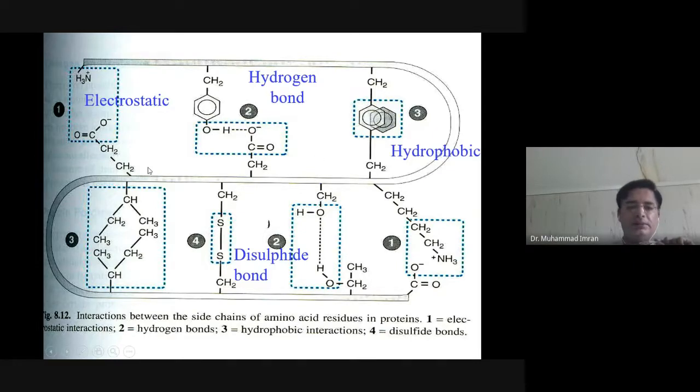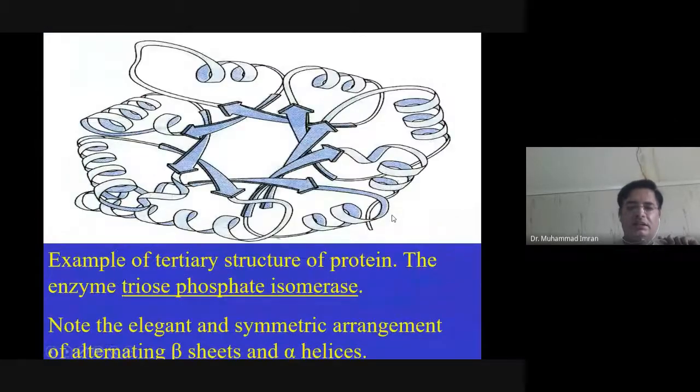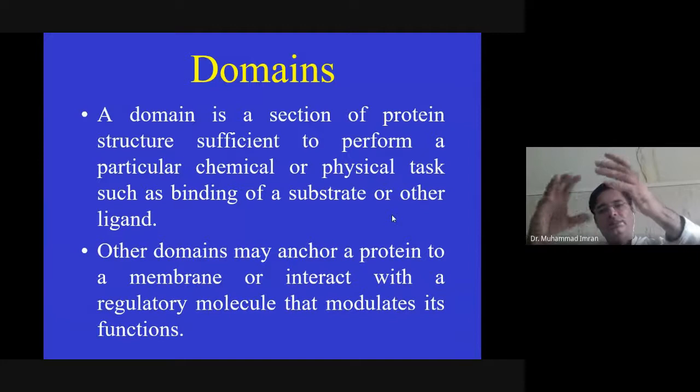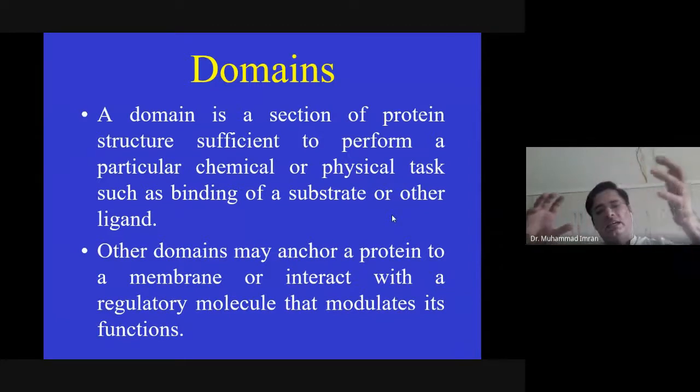A peptide bond is present between amino acids, hydrophobic interaction exists between hydrophobic amino acids, electrostatic interaction between acidic and basic amino acids, and a hydrogen bond is formed between a hydroxyl group containing amino acid and any acidic or basic amino acid. So there are five interactions in the tertiary structure of a protein. A domain is a particular section of a protein which performs a physical or chemical task. This is known as a domain.